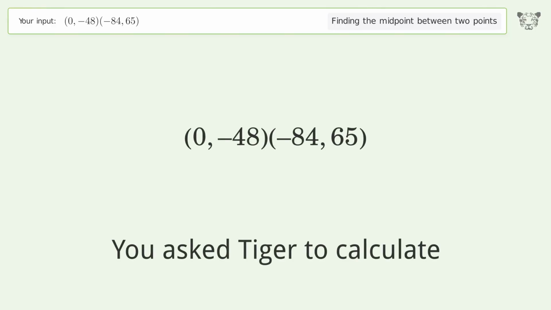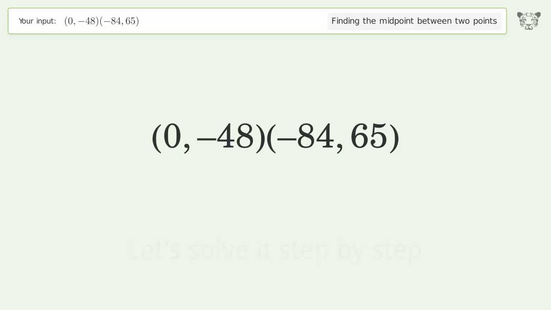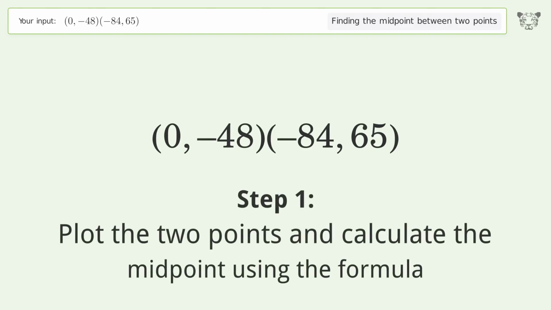You ask Tiger to calculate. This deals with finding the midpoint between 2 points. The midpoint between the 2 points is -42, 8.5. Let's solve it step by step. Plot the 2 points and calculate the midpoint using the formula.